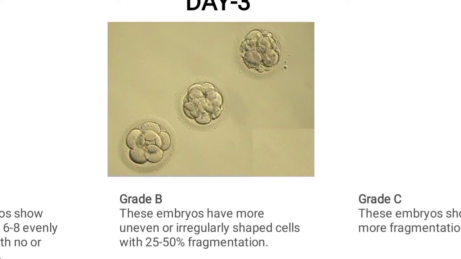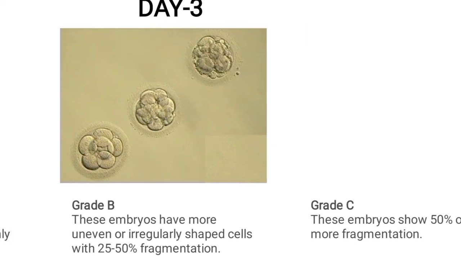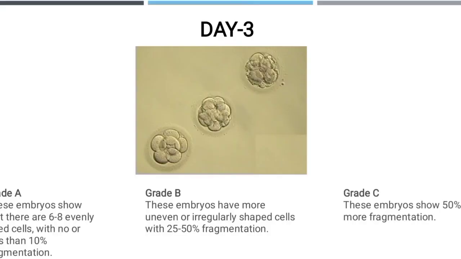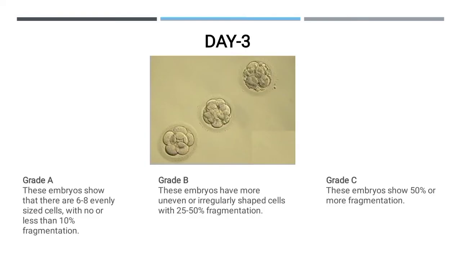In this, the cells are irregular and uneven in shape, and 25 to 50% fragmentation is being seen. And in the last picture, which we will be grading as grade 3 or grade C, in this 50% and more than 50% fragmentation is being seen.